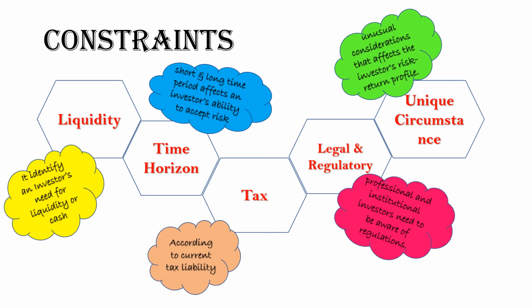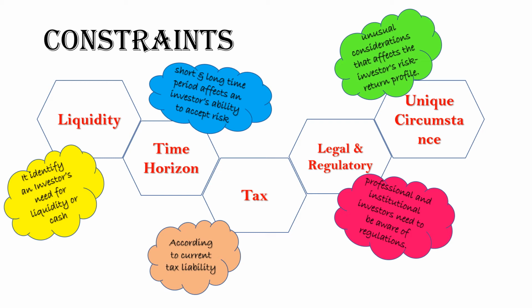Then next is legal and regulatory constraints. Legal and regulatory constraints are mainly applicable for professional and institutional investors. Professional and institutional investors need to be aware of the rules and regulations of the company.